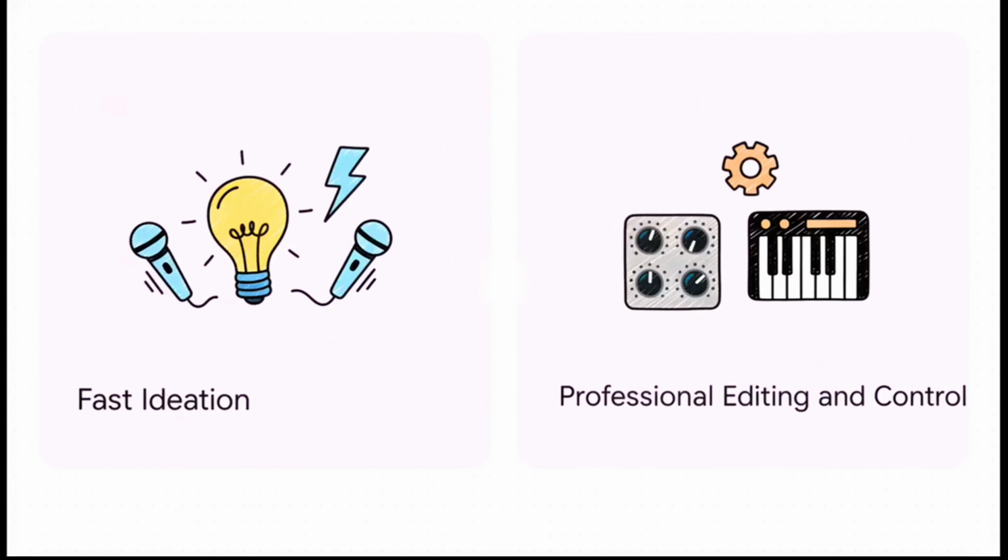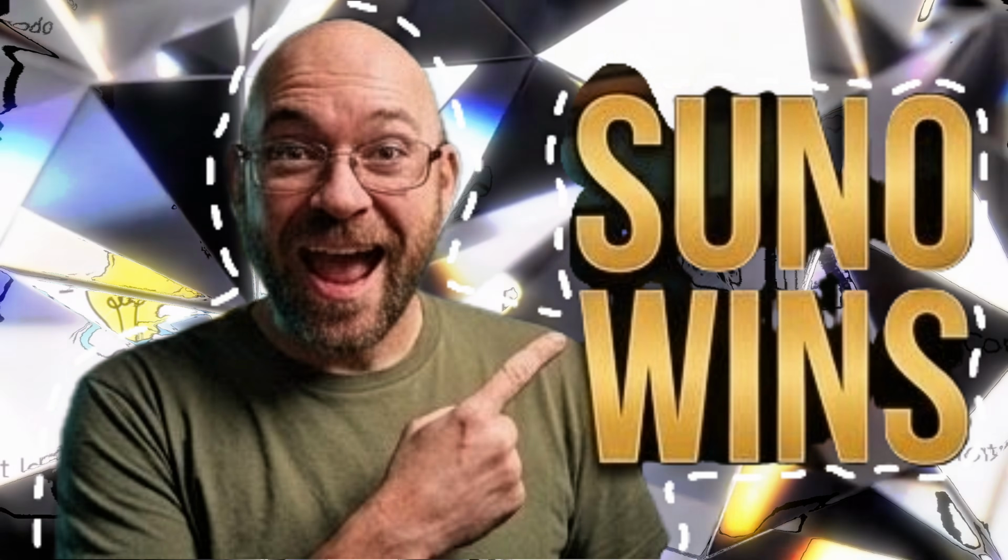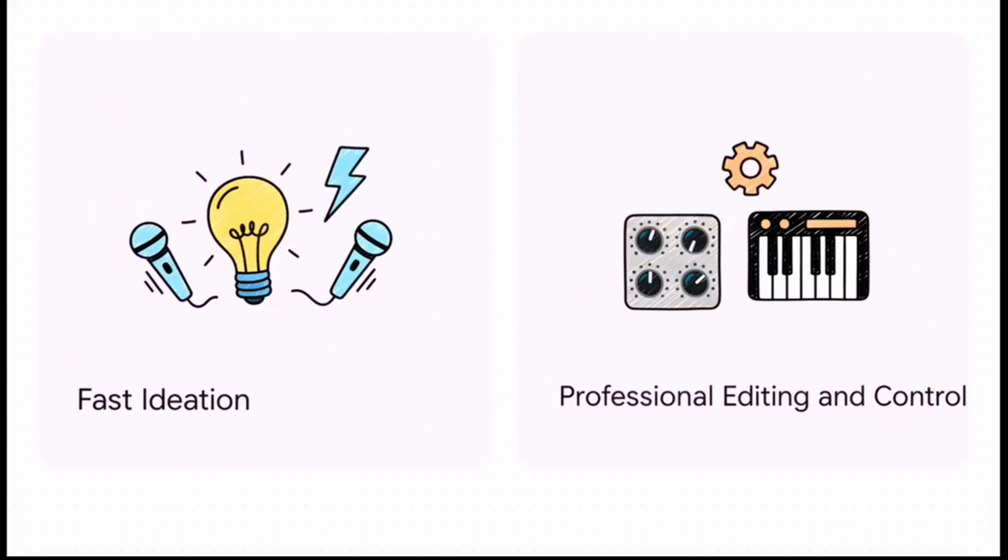Here is the bottom line. Suno is your definitive winner if your goal is fast song ideation, you want a super low cost per song, and you need stronger vocals right out of the box for genres like country, hip-hop, and rock. However, Lyrics to Song is the clear winner if you are a hands-on producer who absolutely requires that MIDI export for deep DAW editing and meticulous arrangement control.